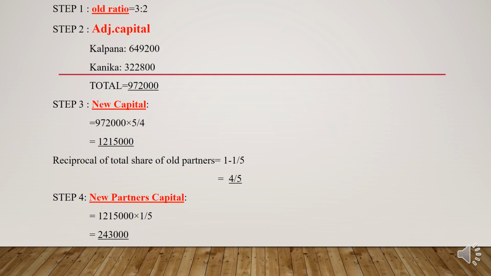Then when we come to the second scenario, step one is to find out the old ratio. The next one is adjusted capital. Then new capital. Here new capital means the adjusted or total capital into 5/4. And 5/4 here means the reciprocal of the total share of all partners, which means 1 minus 1/5, which is equal to 4/5, and the reciprocal is 5/4, right?